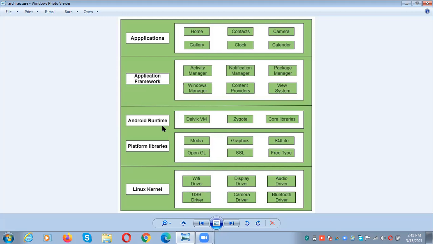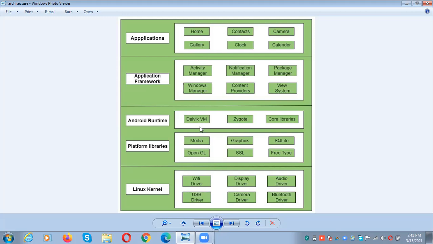And coming to Android runtime, there are different core libraries and DVM. What is DVM? DVM means Dalvik Virtual Machine. D is Dalvik, V means virtual, M means machine. So the Android runtime consists of Dalvik VM and core libraries. What is the responsibility of DVM? DVM works similar to the JVM. What is JVM? Java Virtual Machine.